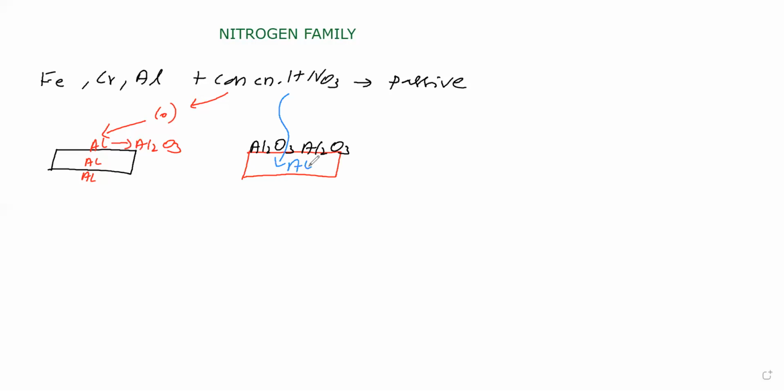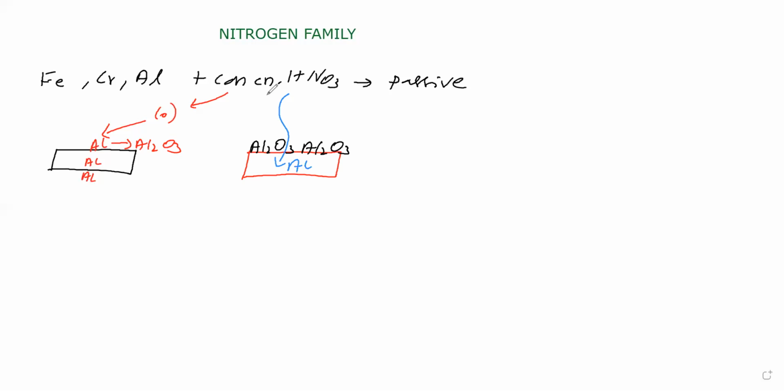So bulk aluminum is unable to get nascent oxygen. Therefore, bulk aluminum is not going for chemical reaction with concentrated nitric acid. Therefore, we can say aluminum is passive in concentrated nitric acid. Similarly, iron and chromium. So iron, chromium and aluminum are passive in concentrated nitric acid. Next, we'll see noble metals. Noble metals show no reaction with concentrated nitric acid, but noble metals will dissolve in aqua regia.